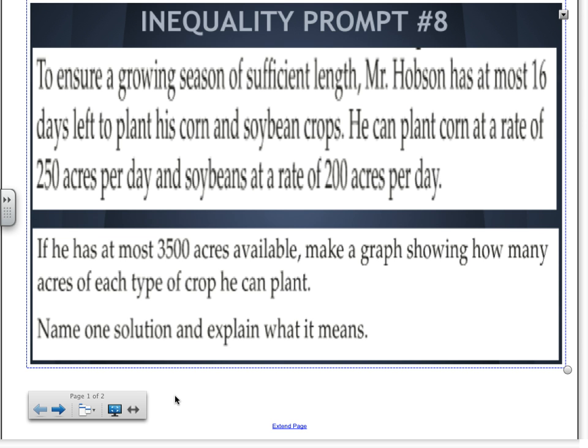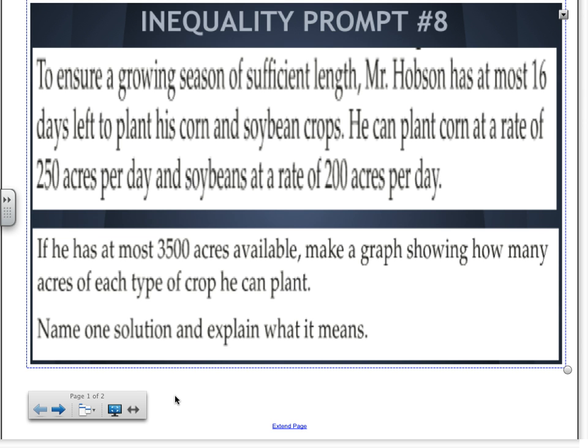He can plant corn at a rate of 250 acres per day and soybeans at a rate of 200 acres per day. If he has at most 3,500 acres available, make a graph showing how many acres of each type of crops he can plant. Name one solution and explain what it means.